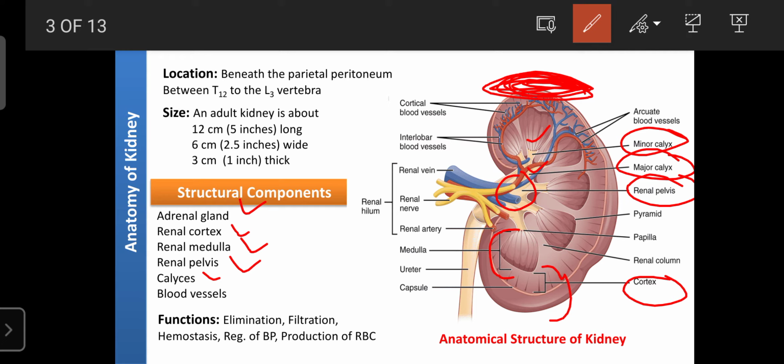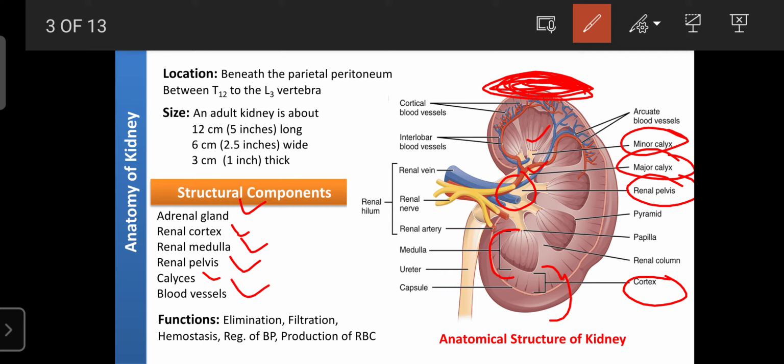Then it also consists of blood vessels. They supply the fluid to the nephron, and the filtered blood is taken away from the kidney and enters into the systemic circulation. The blood vessels like the renal artery and renal vein are the main blood vessels related to the kidney. The renal artery supplies oxygenated blood and the renal vein collects the deoxygenated blood. They all pass through the kidney.